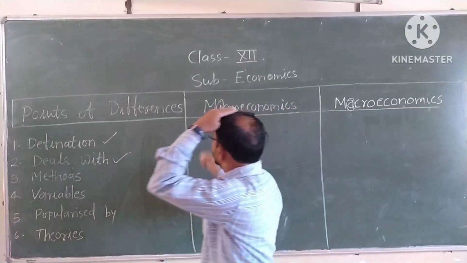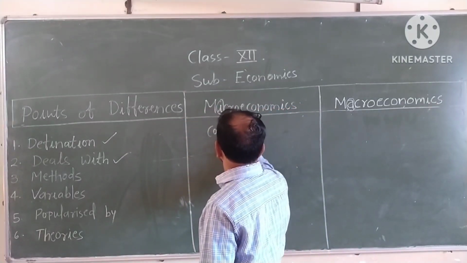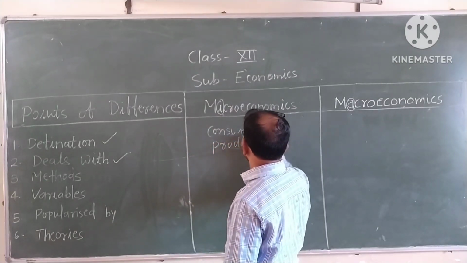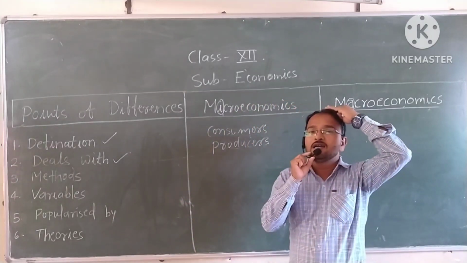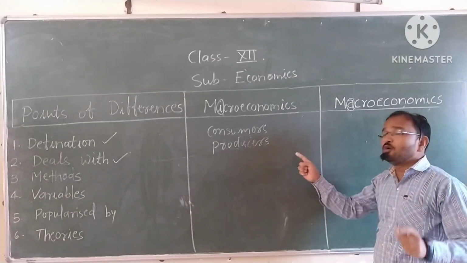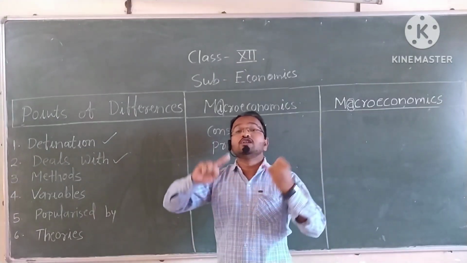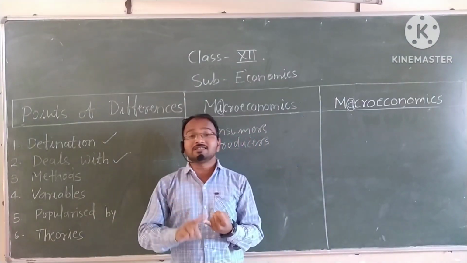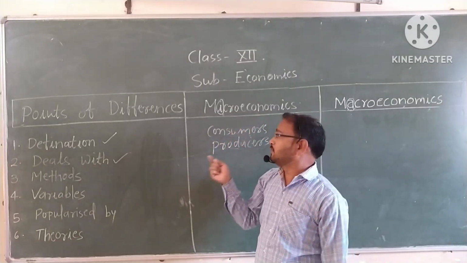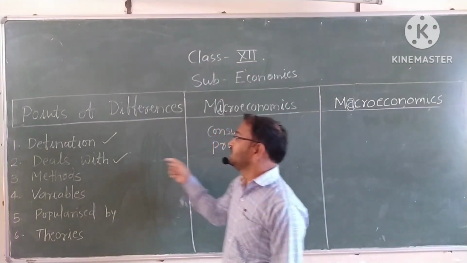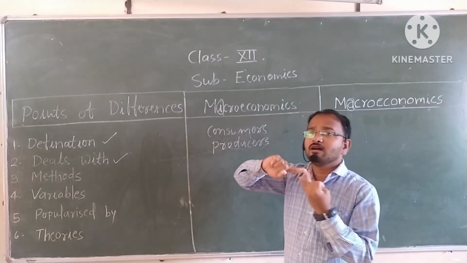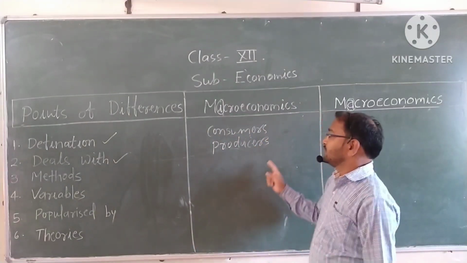So here are some points: first is consumers, and producers. It deals with how consumers or the producers make decisions depending on their given budget and other variables. So it deals with consumers and producers.